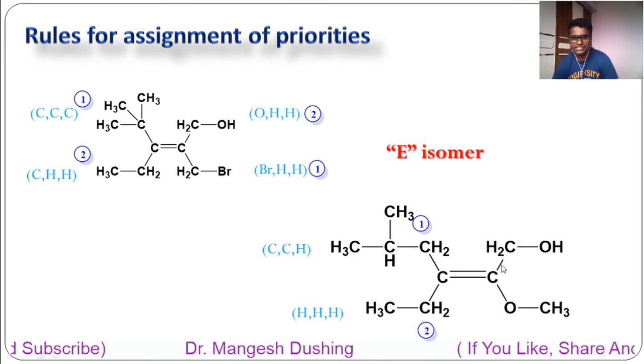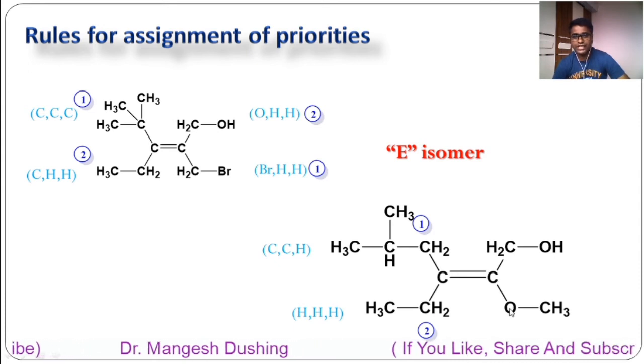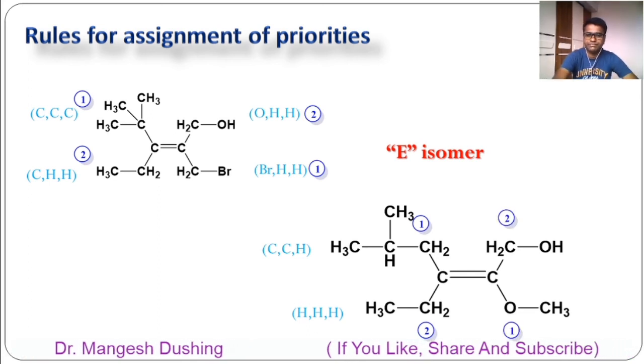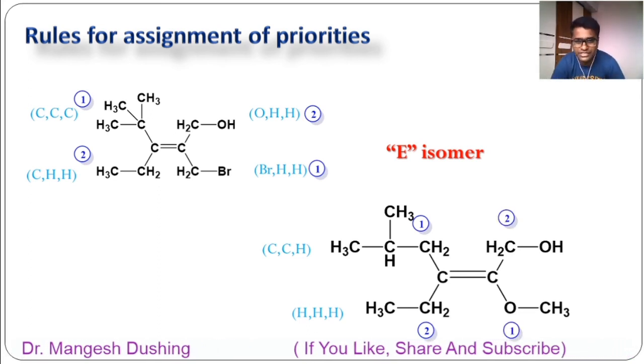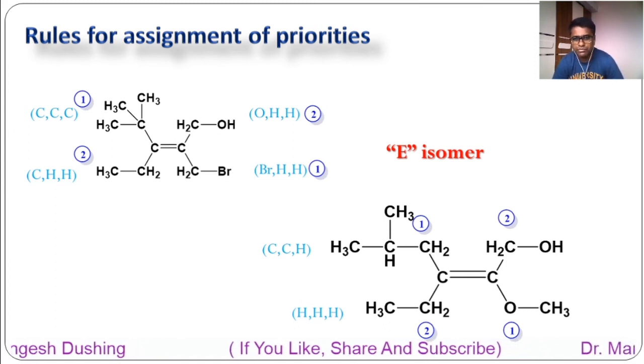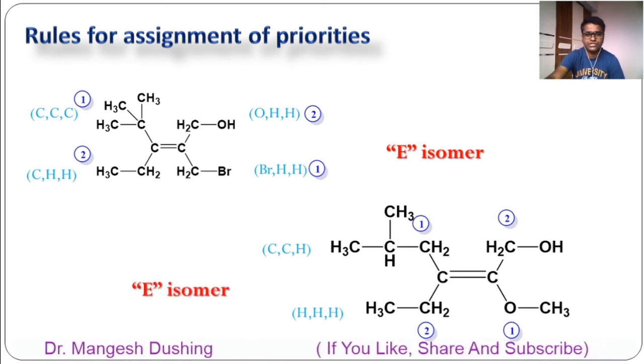Now in this case it's very simple. This is attached to the carbon, this is attached to the oxygen. Whose atomic number is higher? Oxygen. So it will get first priority. Now see, what is this isomer? Similar priority groups are on the opposite side of this double bond. So this isomer must be E isomer. Correct.